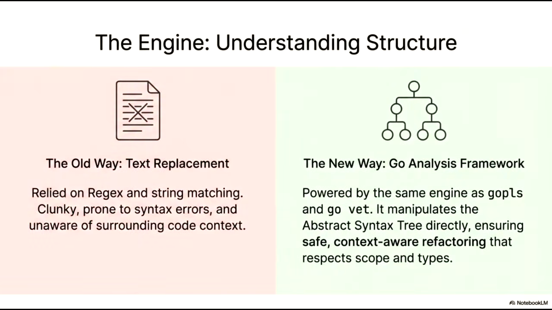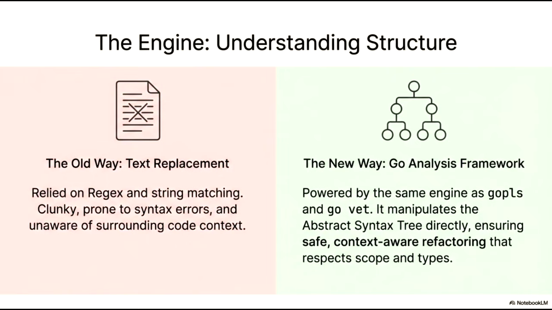To truly understand how we process code, we must examine the engine behind it. In the past, modification was handled via text replacement, relying heavily on regex and string matching. This approach was inherently clunky and prone to syntax errors because it remained unaware of the surrounding code context. Today, we utilize the Go analysis framework, the same robust engine that powers GoPlus and GoVet.